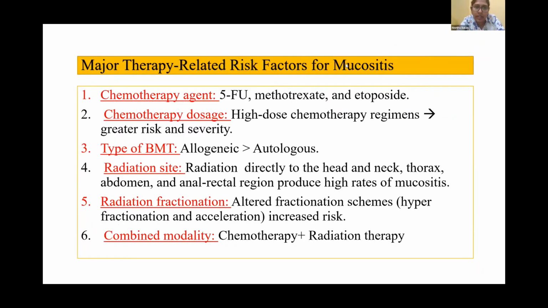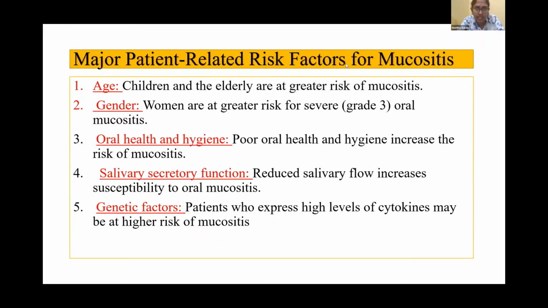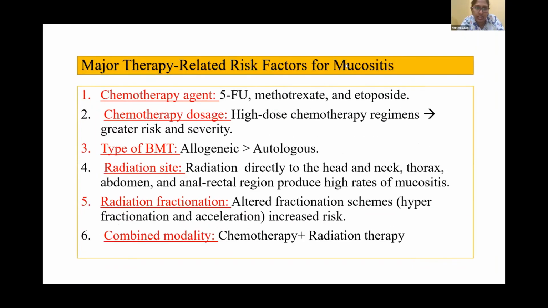So what are the major therapy-related risk factors for mucositis? Just now we have seen the patient-related risk factors. Now therapy-related risk factors. 1, chemotherapy agents, especially 5-fluorouracil, methotrexate, etoposide, capecitabine, and other antimetabolites. These are causing a higher incidence of mucositis. Number 2, chemotherapy dosage. Obviously, high-dose chemotherapy regimens will cause greater risk and severity of mucositis. And the type of bone marrow transplantation, we all know allogenic poses more risk than autologous.